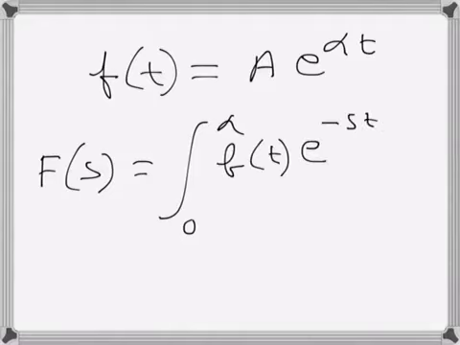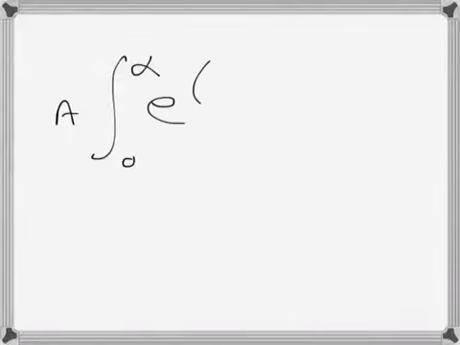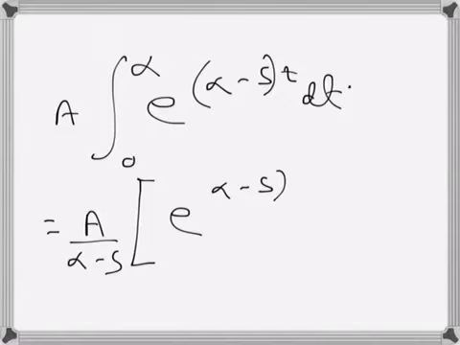e to the power minus st dt, and this one becomes a e to the power alpha t e to the power minus st dt. So this one becomes the integral from 0 to infinity of e to the power (alpha minus s)t dt, or this one, after the integration, it will become a over alpha minus s, and e to the power (alpha minus s)t between infinity and 0.